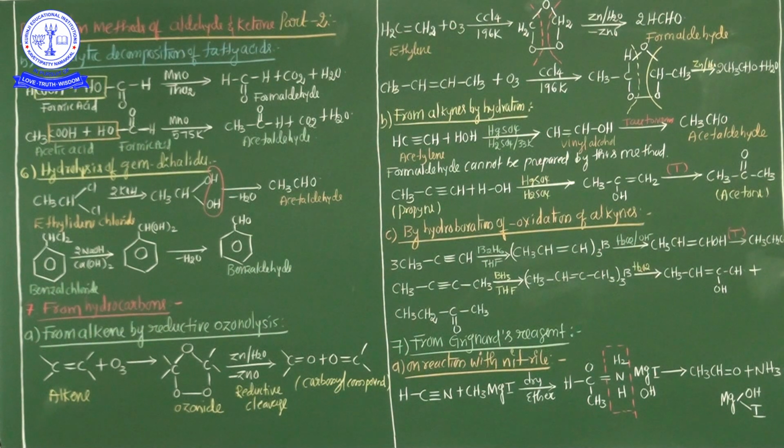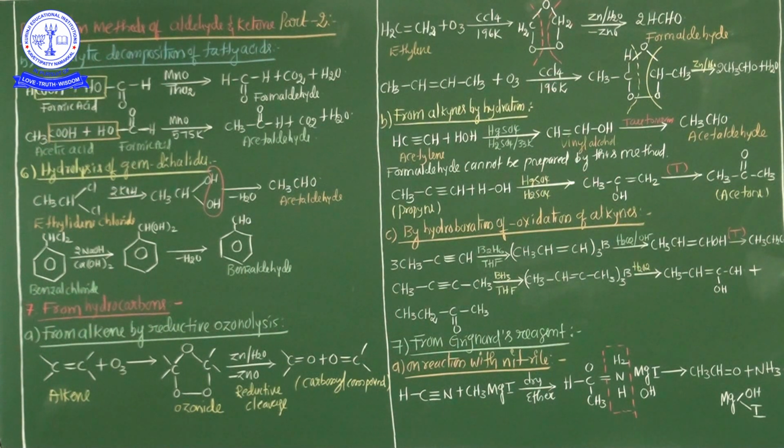This is the general representation of the formula. Now see here an example. See, ethylene, CH2 double bond CH2, in the presence of ozone. Instead of zinc and water, carbon tetrachloride is also used. This is carbon tetrachloride. At 196 Kelvin, carbon tetrachloride is used as a catalyst here. Ethylene is involved in the ozonolysis process. Now this is the intermediate product. What is the name of this intermediate product?